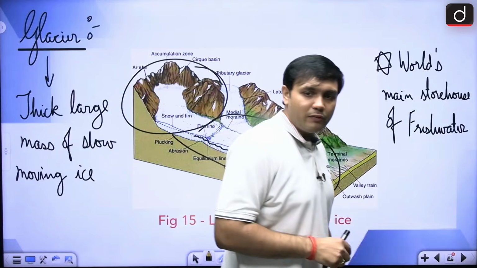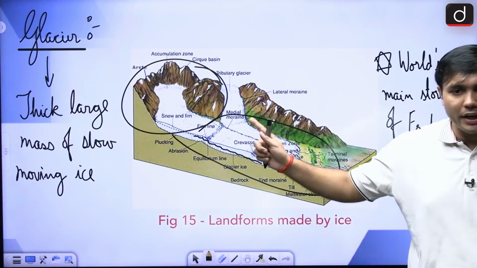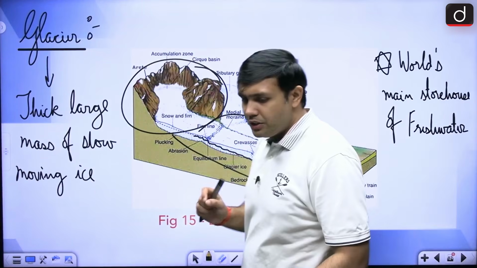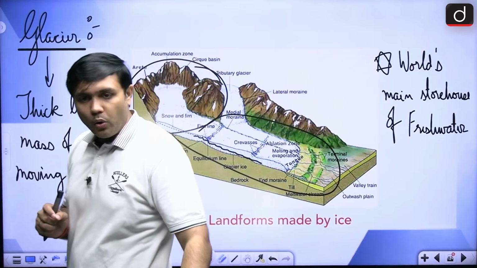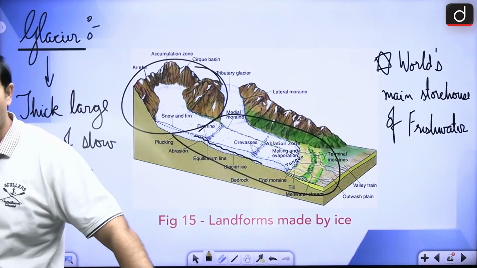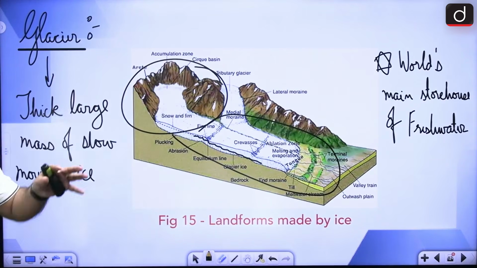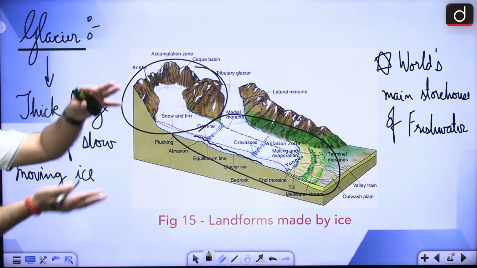Next are the landforms made by glaciers. Again, you will find some very important aspects. Now, glaciers are very important because they hold most of the fresh water on the surface of the earth, right? So here, how are glaciers formed?